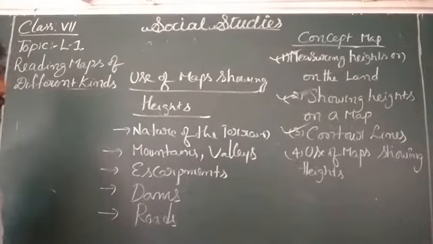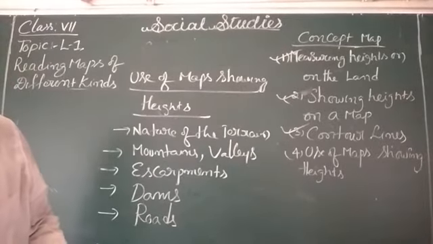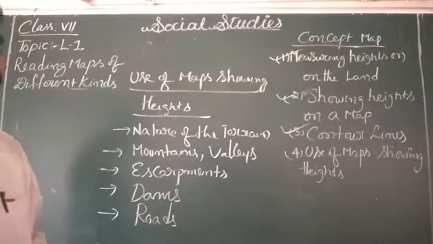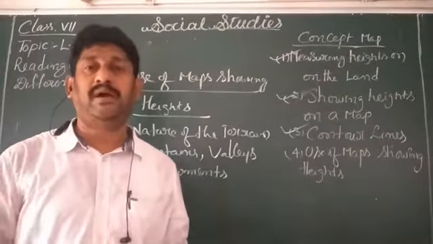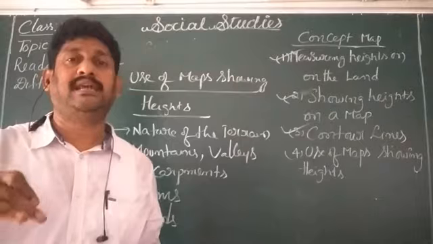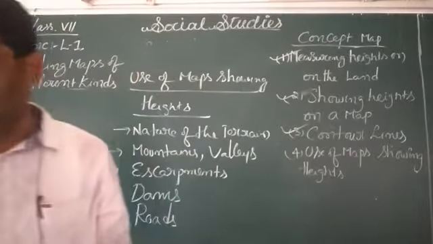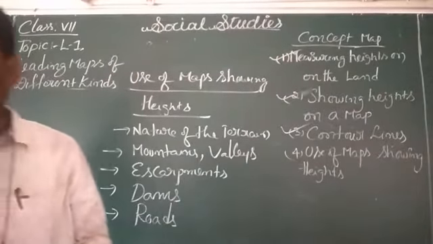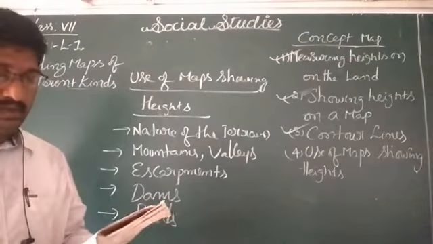These are the important information in this lesson. Now the last point we are going to discuss is the mean sea level. In your textbook, page number 6, mean sea level is given. There are high tides and low tides in the oceans, but for measuring heights on the surface of the land, we take the sea level as the base. This is the information in this lesson.